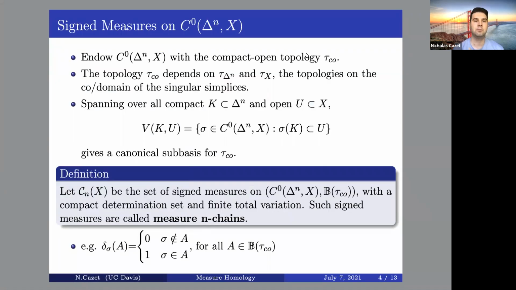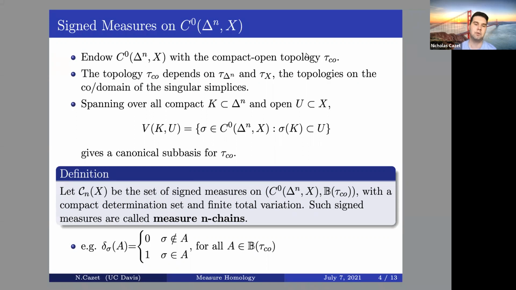I can endow the space of singular n-simplices with the compact-open topology. From there, I could define signed measures, and I'll define just ones that are compactly determined and of finite total variation. The space of these measures defined on singular n-simplices will be called measure n-chains. And this is a real vector space.